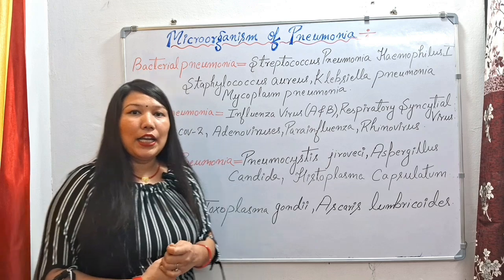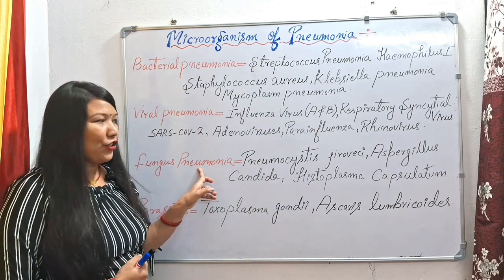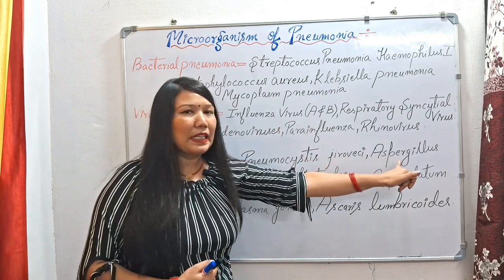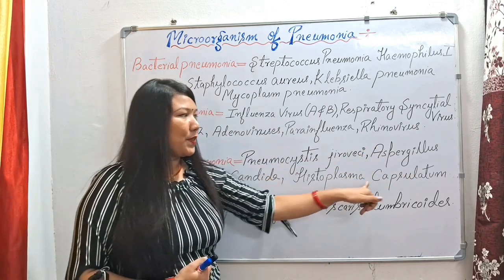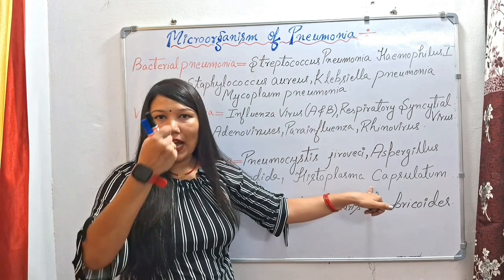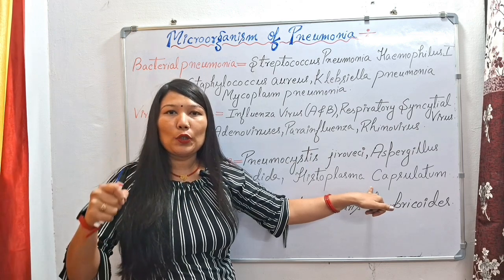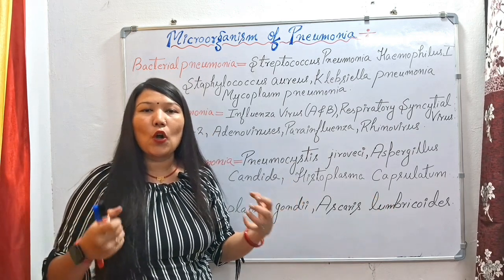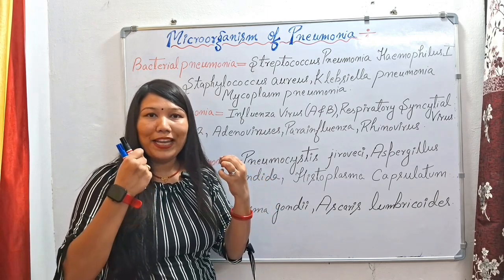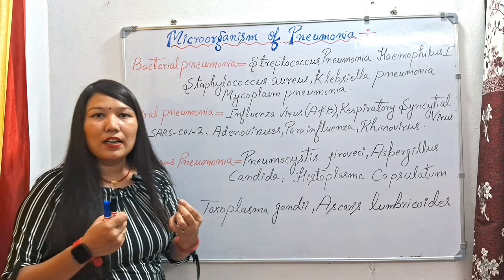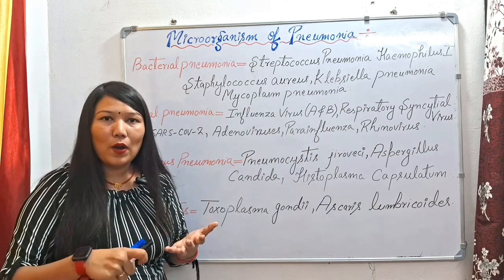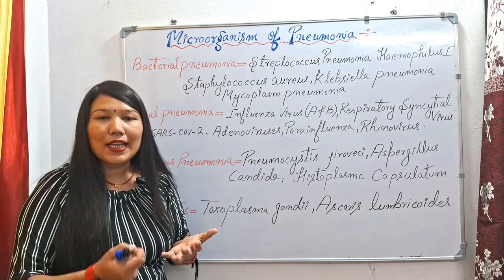infection is spread. Okay, for example, we have fungal infections like Pneumocystis jirovecii, Aspergillus, Candida and Histoplasma capsulatum. So this fungus has fungal spores, and those spores are inhaled through our respiratory system and they will go into the alveoli and cause inflammation or consolidation in our alveoli. Okay, so the main pathogen sources causing the fungal infection are the bird and bat droppings and the contaminated soil. This contaminated soil has dead decaying bodies which will cause the infection in the patient.